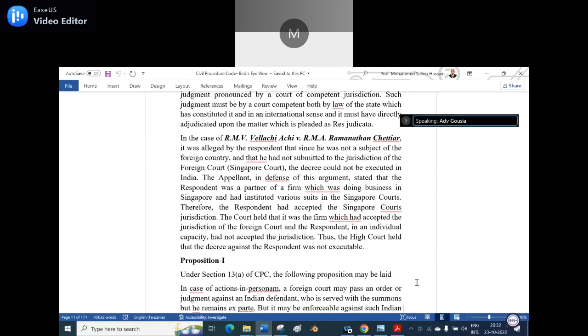If the firm's partners were there, but an independent person who is the victim, he cannot be under the jurisdiction of the Singapore court. Is it clear? For instance, I will give you another example. An Indian having a contract with a Tanzanian.